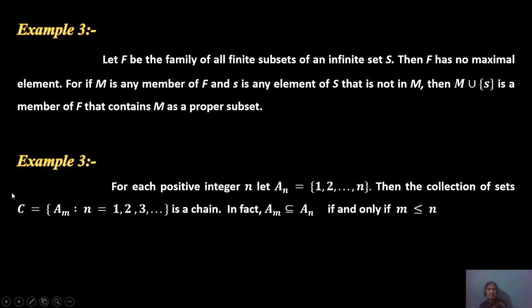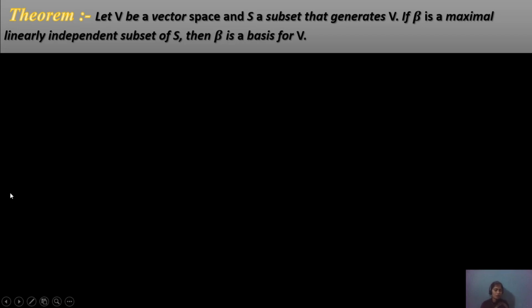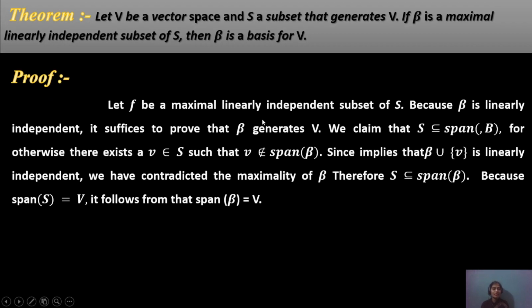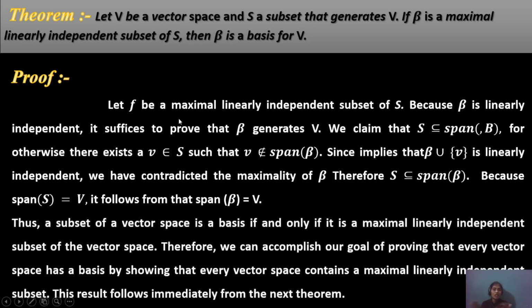Let us start with the theorem about the basis. Let V be a vector space and S a subset that generates V. If beta is a maximal linearly independent subset of S, then beta is a basis for V. How does this work? Beta is a maximal linearly independent subset of S. Because beta is linearly independent, S is a subset of the span of beta.